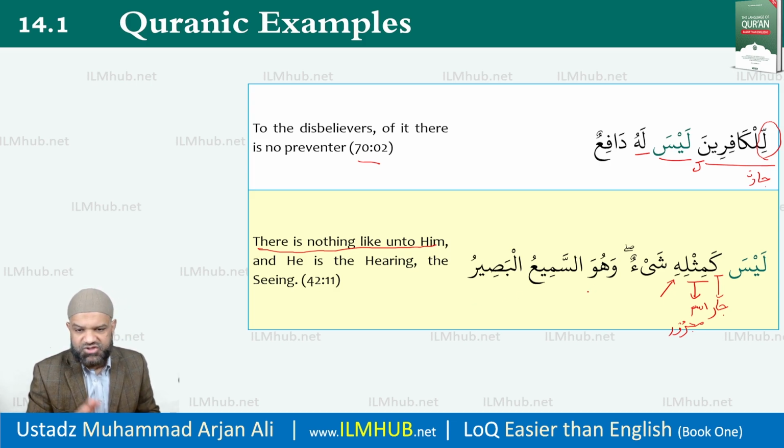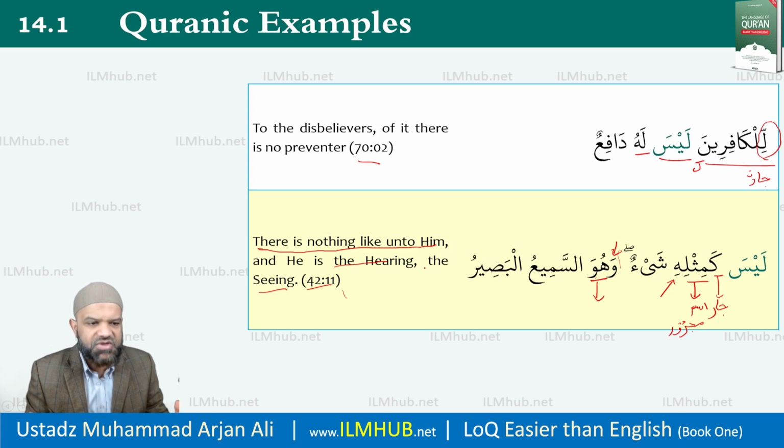Wa huwa, and the rest should be very easy for you. Huwa is your pronoun, so this is now your mubtada, second sentence. So this wa is splitting the two parts together, and he is as-sami'u al-basiru. He is the all-hearing, the seeing. Again, the reference is given for you from the Quran here. So alhamdulillah, you can see that every time we're learning something new, we can open up at least another part of an ayah or parts of an ayah now as we're going through the examples.